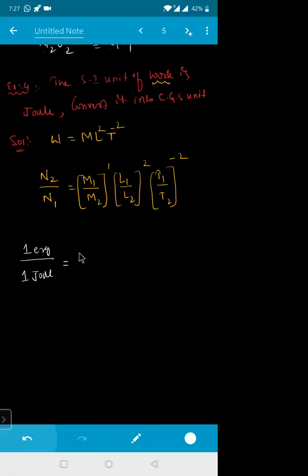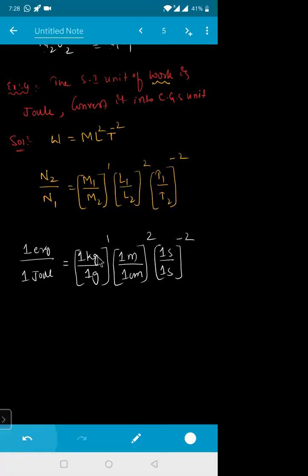M1 is equal to 1 kg divided by 1 gram to the power of 1. L1 is equal to 1 meter divided by 1 centimeter, whole square. T1 is equal to 1 second divided by 1 second to the power of minus 2. Convert everything in terms of CGS unit. So 1 kg becomes 1000 gram divided by gram. 1 meter is 100 centimeter divided by 1 centimeter.